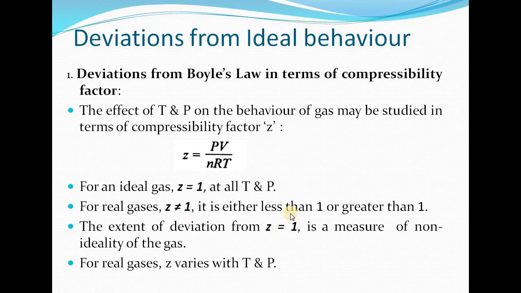It may be either less than 1 or greater than 1, depending upon the nature of gas. The extent of deviation from Z equal to 1 will be a measure of non-ideality of the gas. For real gases, it will vary with temperature and pressure. We will study in detail in the next slides.